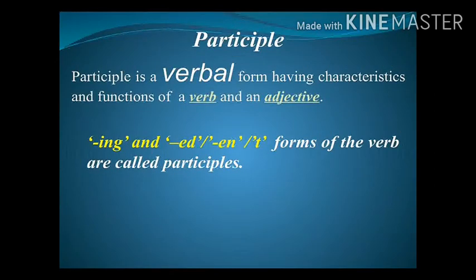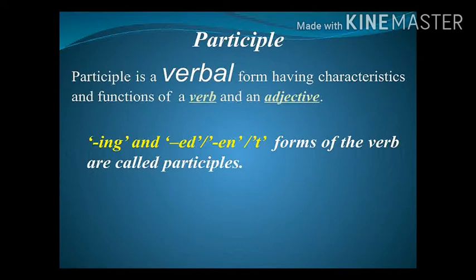Now we see what a participle is. Participle is a verbal form having the characteristics and functions of a verb and an adjective. So we generally can easily identify a verb. This verb can sometimes be an adjective. It has two forms, that is the ing form as well as the V3 of the base verb.